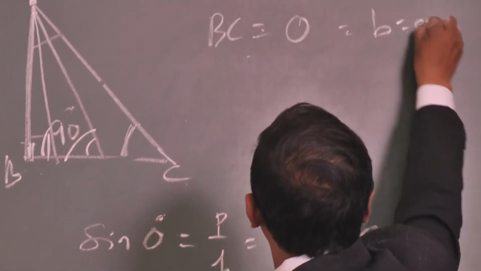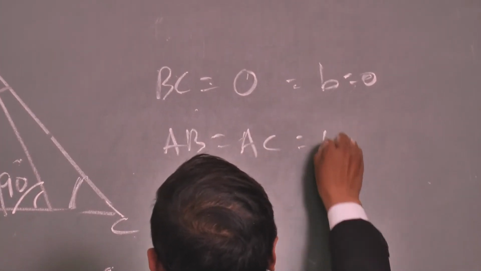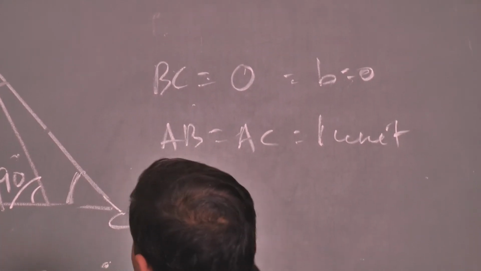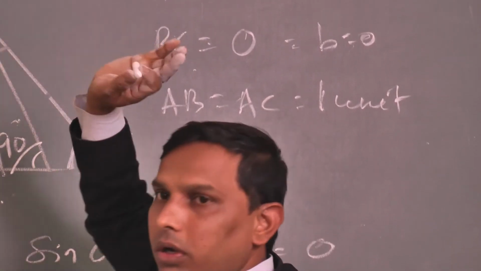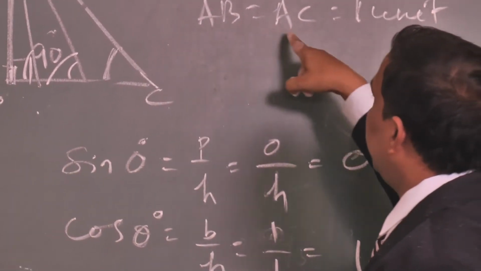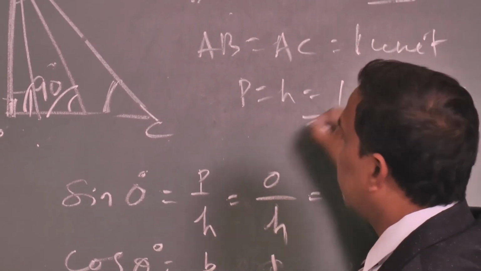That means B equals 0. Your AB and AC are equal to 1 unit, and this angle is 90 degrees. So P and H equal 1, B equals 0.